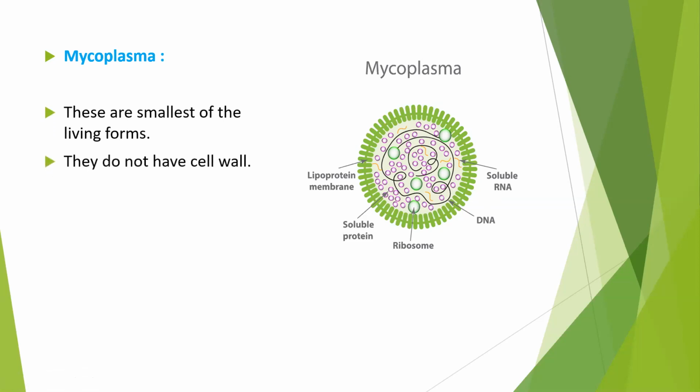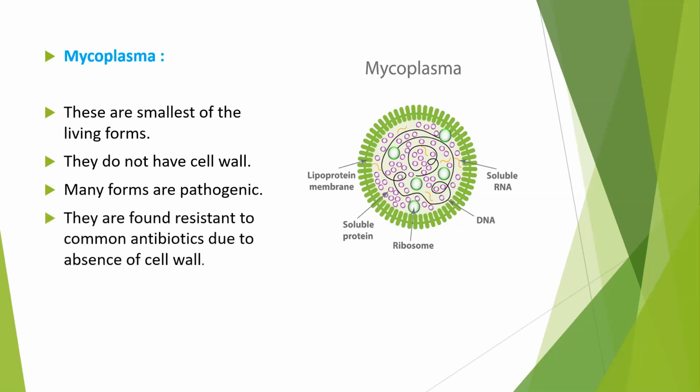They do not have a cell wall, as seen in the diagram. And many forms are pathogenic. Pathogenic means what? Again, this mycoplasma causes disease. Now most of them are found resistant to common antibiotics due to absence of cell wall.